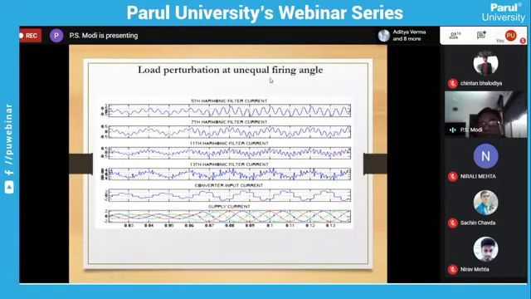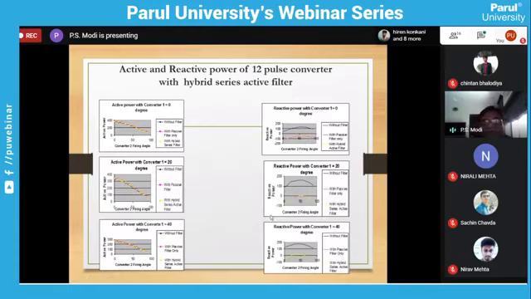Okay, load perturbation. Suddenly if you change the load, then what will happen? Here you can see at this 0.06, load current is suddenly changed. Load current is changed, but the supply current magnitude will change, while the shape of the waveform will remain sinusoidal. Here also you can see the magnitude is changed. So converter demand is changed, but shape and total harmonic distortion will remain the same.